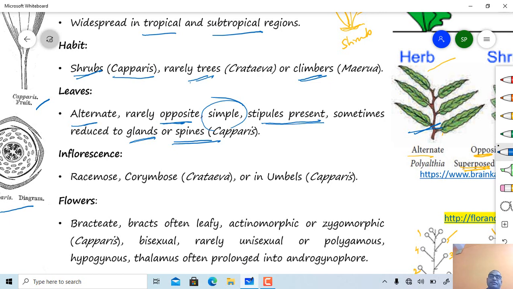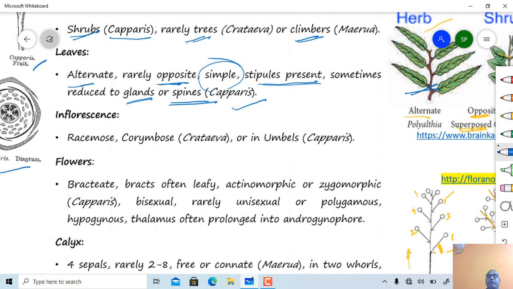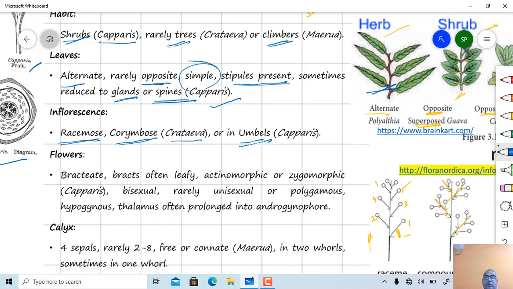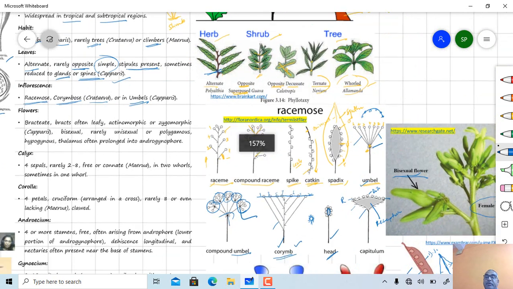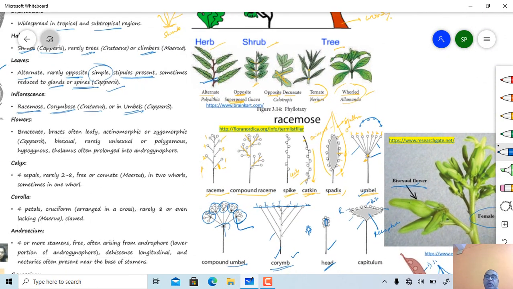Inflorescence is racemose. In racemose, corymb type of inflorescence is present, or they may be present in umbel type. This one is an umbel type of inflorescence, while this one is a corymb type. Flowers are usually bracteate.